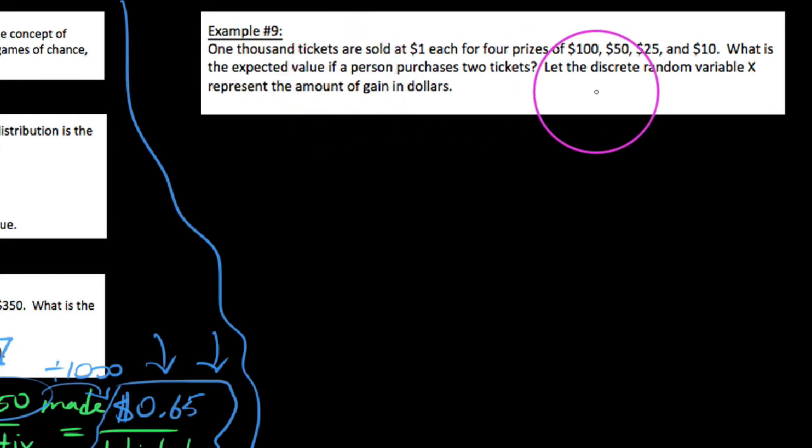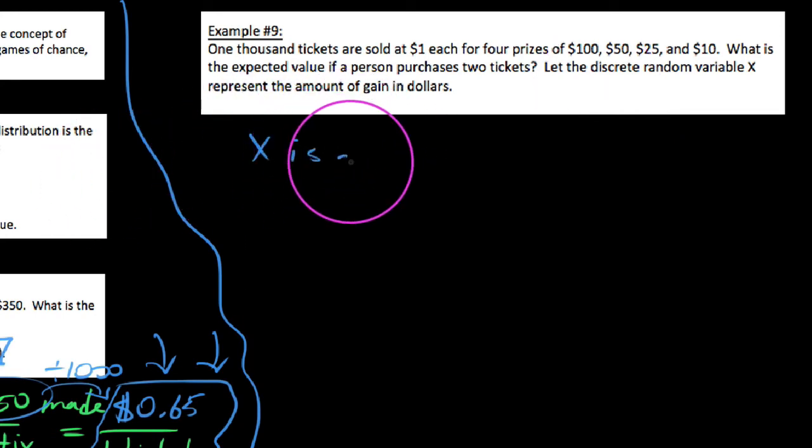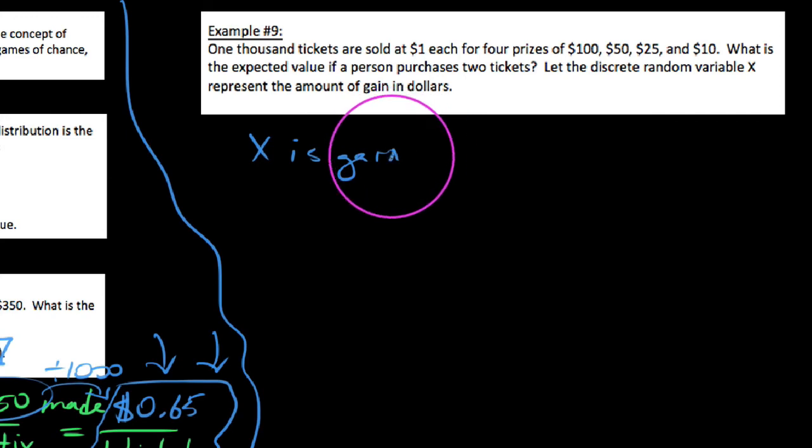And in this instance, we're going to let the discrete random variable represent the amount of gain in dollars, okay? So when we consider it this time, we have a little bit different of a sample space necessarily, okay? So what we're going to look at is this way. We say, all right, well, let's start by defining X. We say X is gain in dollars.